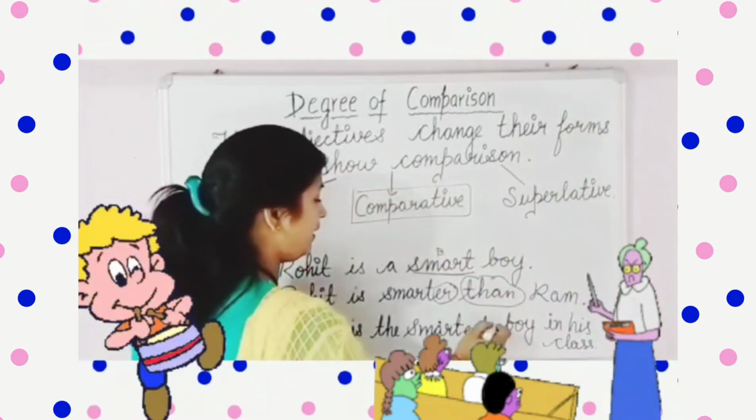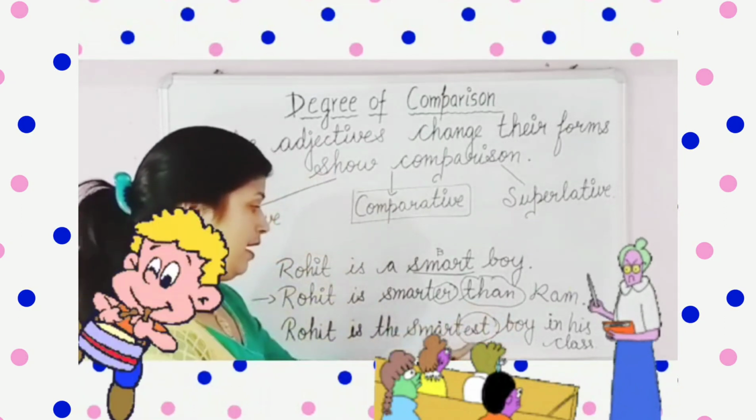So here we have added est to the last one.